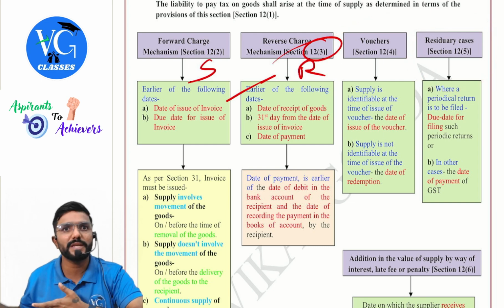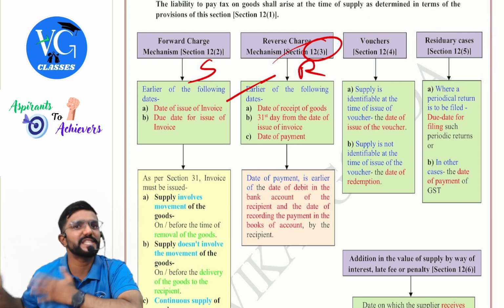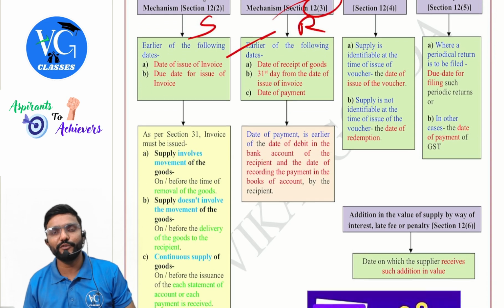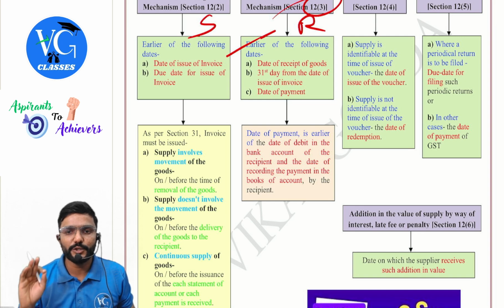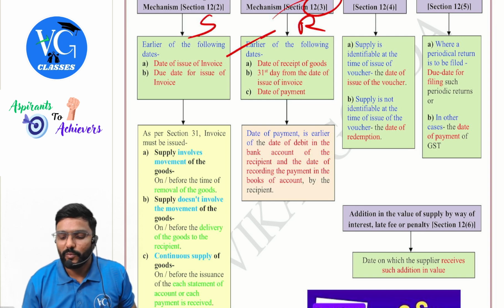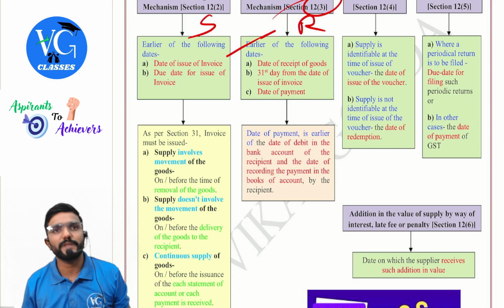Don't straight away jump to subsection 5. Subsection 5 is the residuary case, when 2, 3, 4 is not possible. So what is it? Where a periodical return is to be filed, then whatever is the due date to file the return is the time of supply.